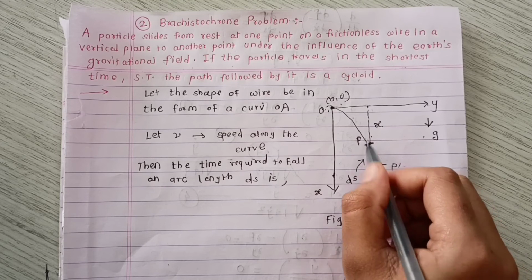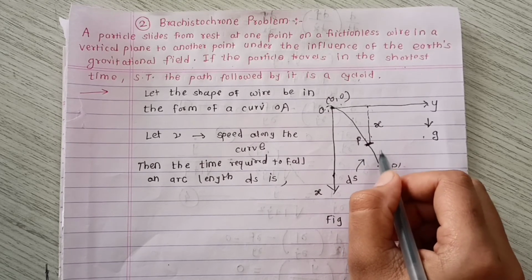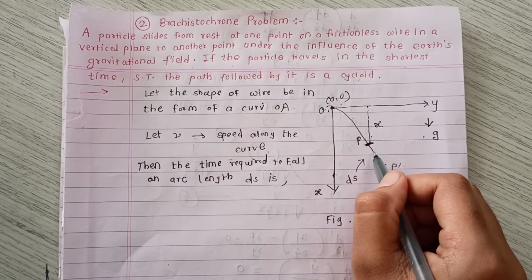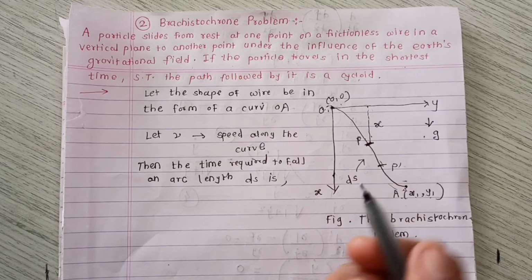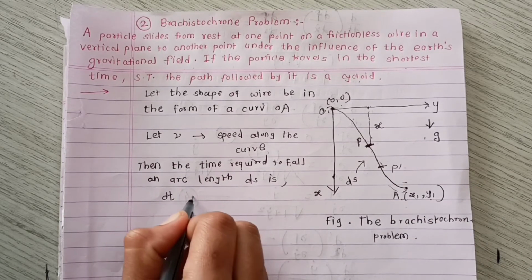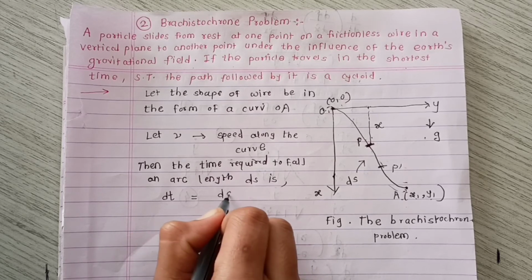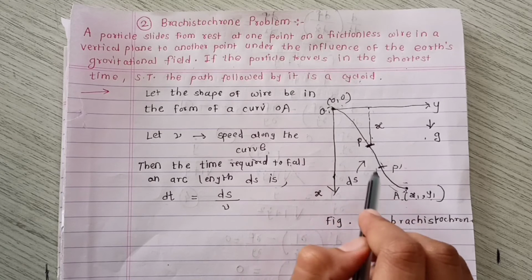So the time required to fall this arc length, that means the time required for the particle to travel through this element, is nothing but dt. Suppose we take it as dt, which is equal to ds upon v, because the speed is the same overall